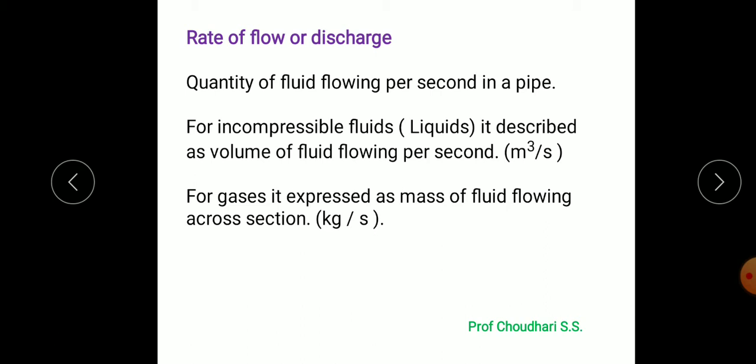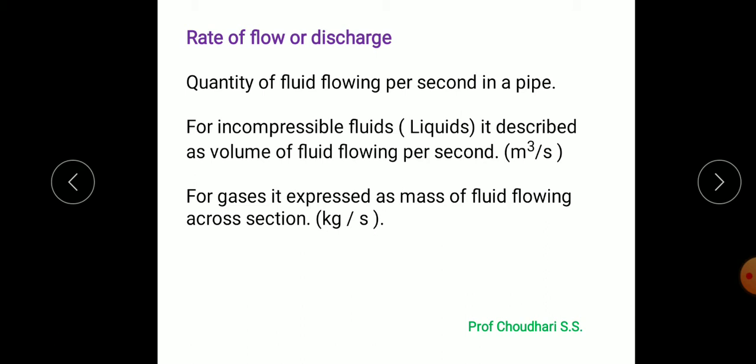So quantity can be expressed in meter cube per second, that is the volume of the fluid flowing per second. So always with respect to time, the volume of the fluid flowing per second is meter cube per second. That is generally used for incompressible fluids, mostly liquids. So for liquid we can say 10 meter cube per second of water is flowing.